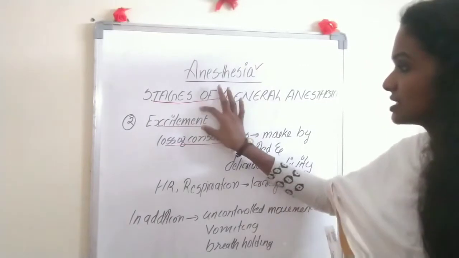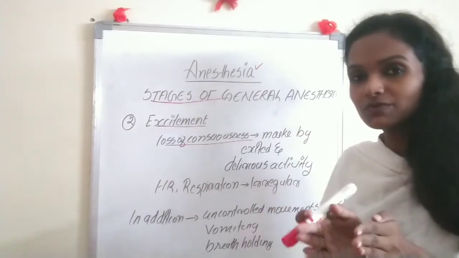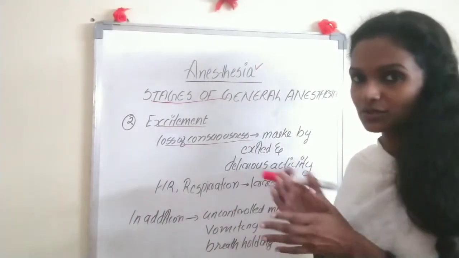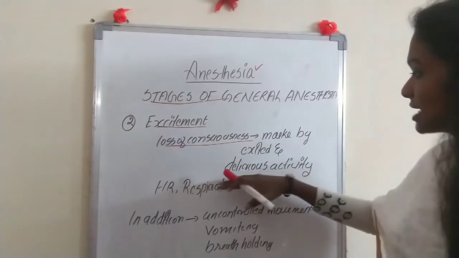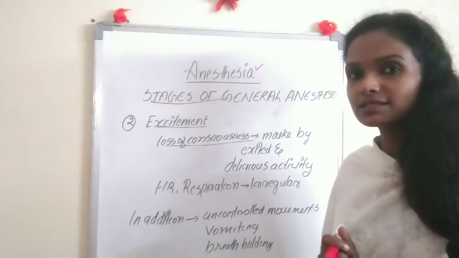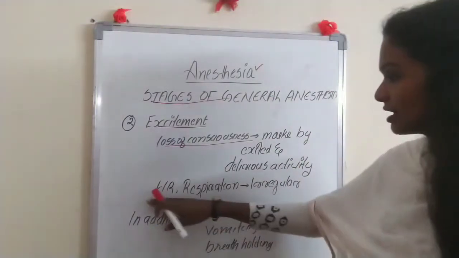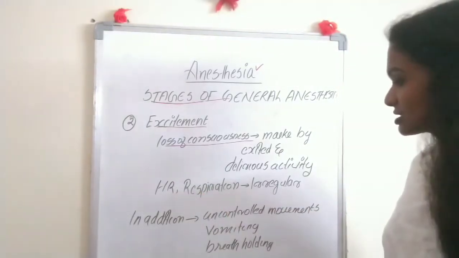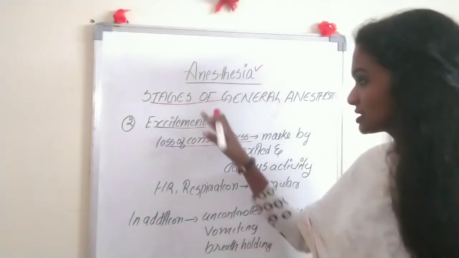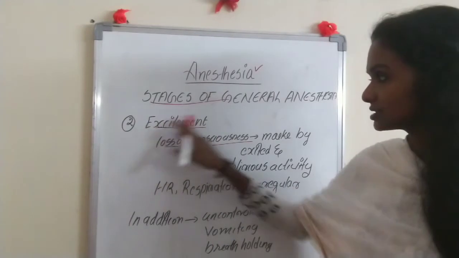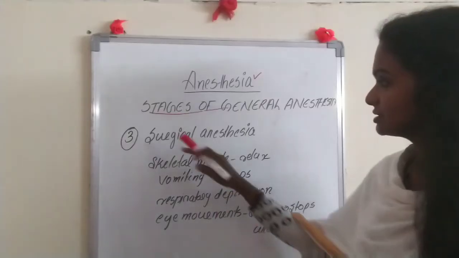The second stage is excitement. So first, what is the first stage? Analgesia. That was the stage between the administration of the anesthetic drug and becoming unconscious. And the second stage is loss of consciousness, but marked by excited and delirious activities. In this stage, the patient cannot remember clearly, cannot speak properly, and there will be incoherence and irregular heart rate and respiration. In addition, sometimes uncontrolled movements, vomiting and breath holding may happen. So this second stage is known as the excitement stage of general anesthesia.